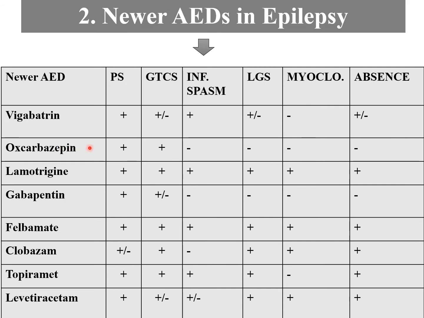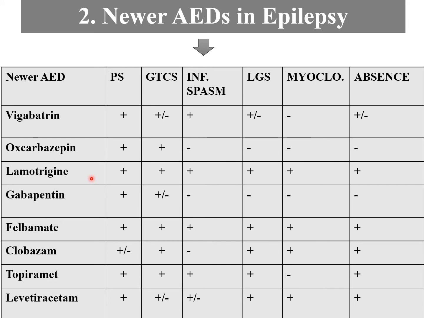Oxcarbazepine is effective and the drug of choice for partial seizure. It is also effective for GTCS but not for other types. Lamotrigine is effective for almost all types of epilepsy, but side effects are more with lamotrigine. Before starting lamotrigine, always rule out that the patient is suffering from Dravet syndrome, because lamotrigine precipitates myoclonic seizures in Dravet syndrome. So always be careful; it is contraindicated.